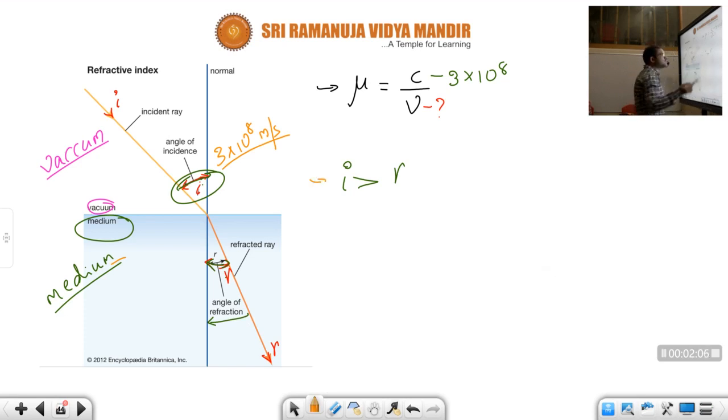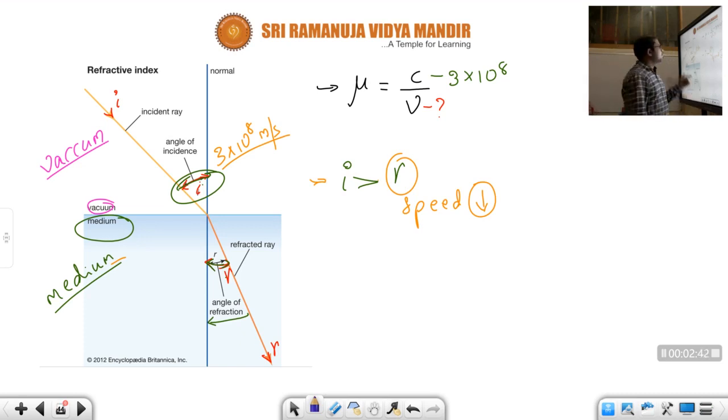The first conclusion we made is there is no homogeneous medium. There is separation in the medium, children. The two mediums are not equal. That is first conclusion. Okay, not equal. Next, from this relation what we can understand, children? I greater than R. Angle of incidence greater than angle of refraction. When can angle of refraction be less, children? Whenever the refracted ray moves towards the normal. When will it move towards the normal, children? When speed decreases. When speed of light decreases, it moves towards the normal, children.